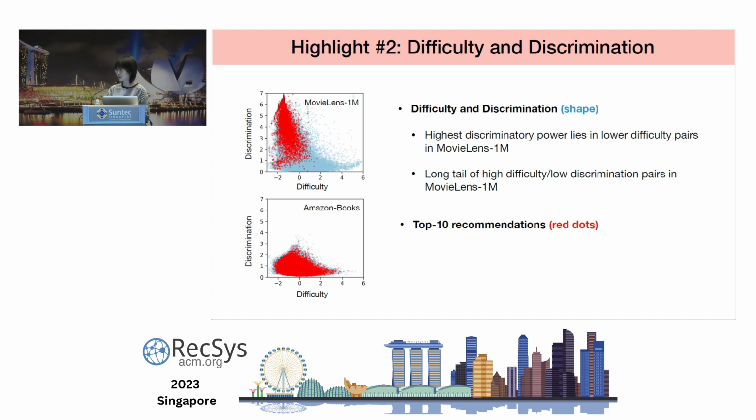We can also use this to analyze the top 10 recommendations given by each model. For example, here the red dots in each figure are the top 10 recommendations from Atom KNN. We use Atom KNN as an example here.